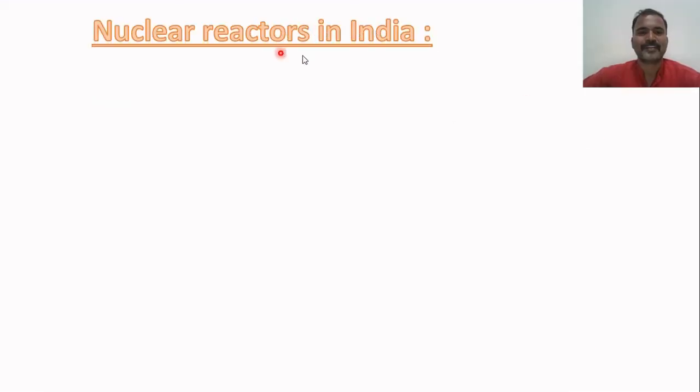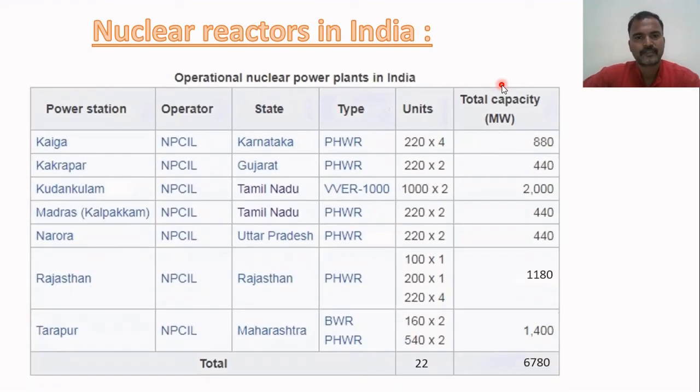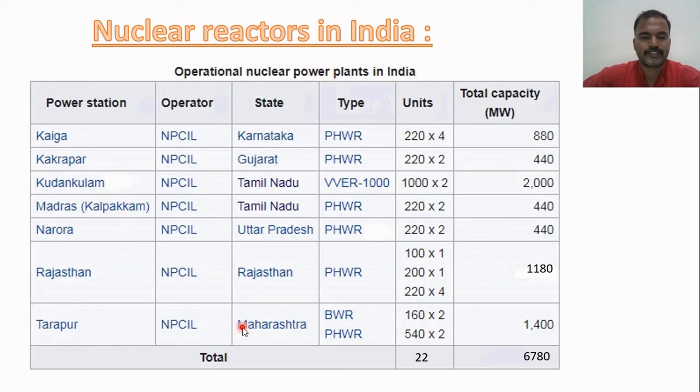Now let me consider nuclear reactors in India. Tarapur Atomic Power Plant 1 was the first nuclear power plant in India. It is situated in Maharashtra, operating since October 1969. At present, India has 22 operating reactors in 7 different nuclear power stations with an installed capacity of 6,780 megawatt. Now look at them. See, this is the table which includes the 22 nuclear reactors across India.